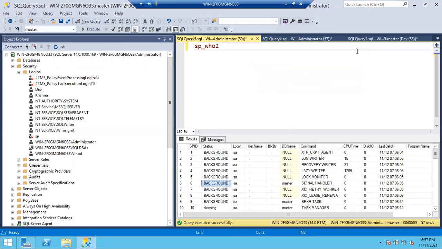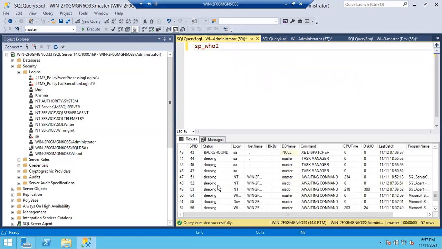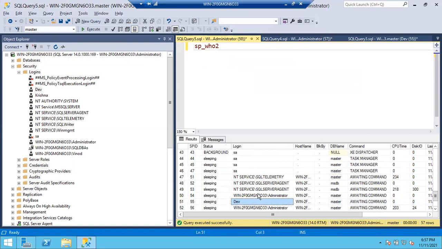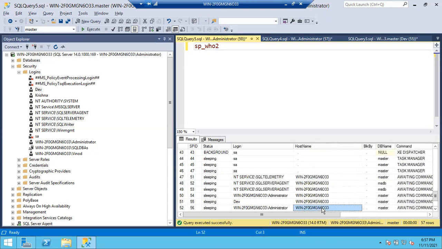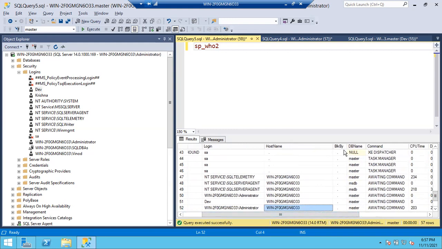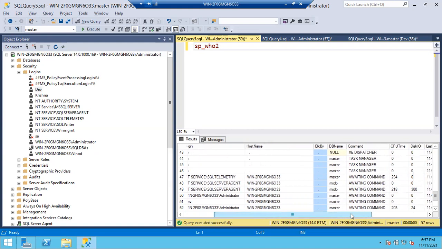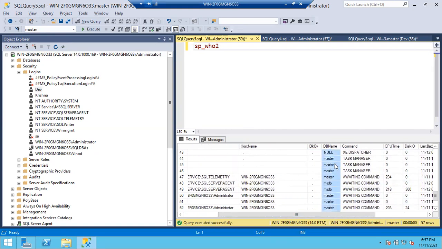What is the session ID for Dev? 55. Just go down to 55. This is the session. The command is already completed. See here, who is running? Dev is running. The other sessions, who is running? Administrator is running. On which server name is he running? On this server name. BLK means blockings. If any blockings are there, you can see the blocking session IDs here. On what database he is running that query, you can see here.